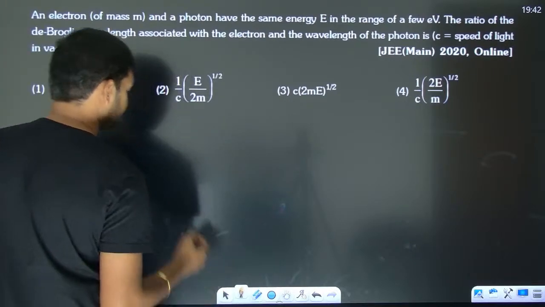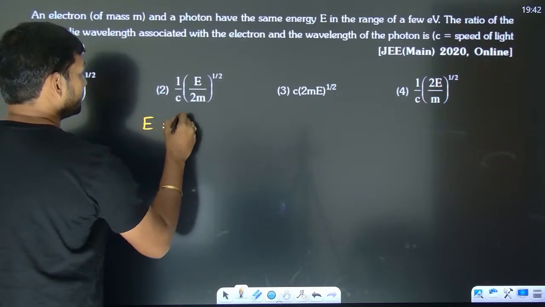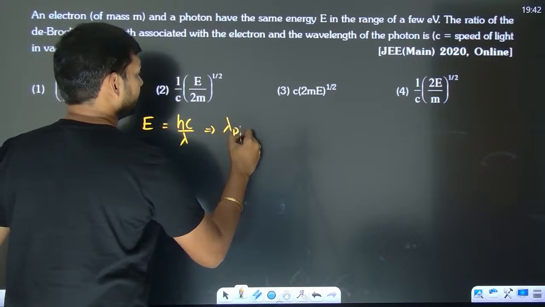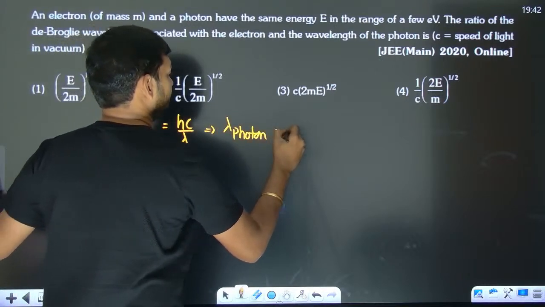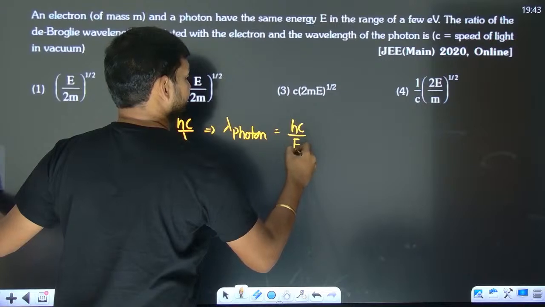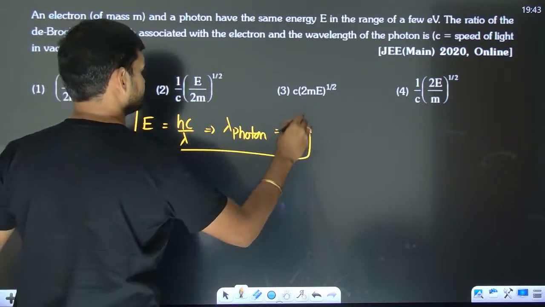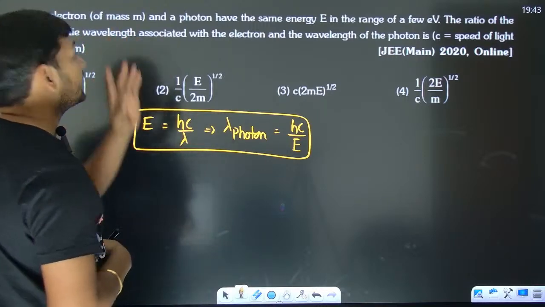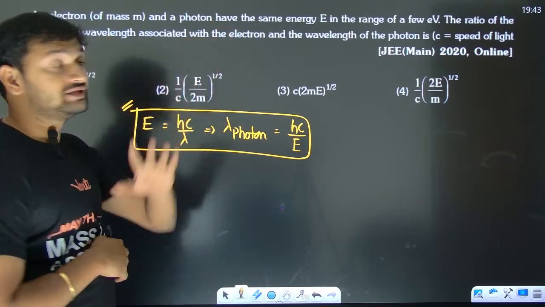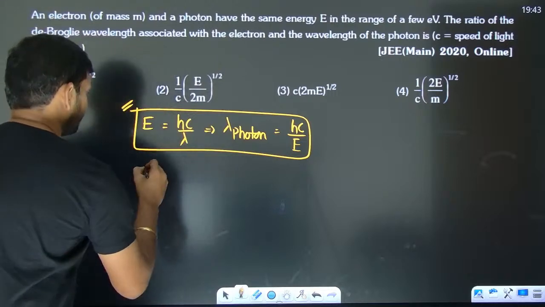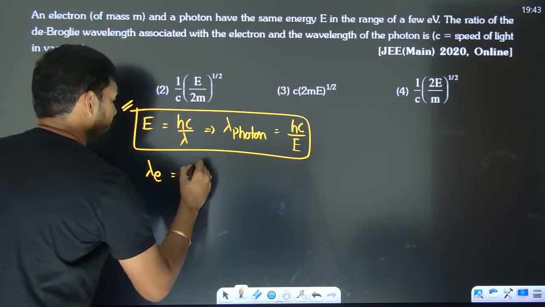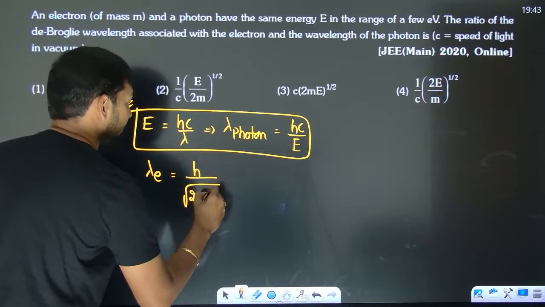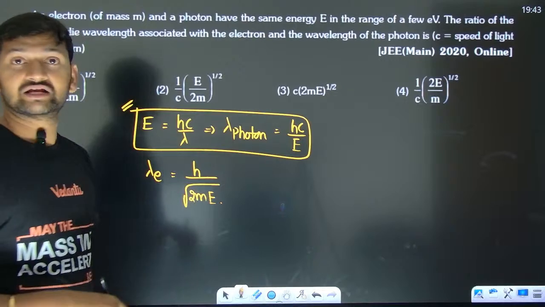Let me write step by step. Energy of the photon is hc by lambda. So wavelength of the photon can be simply written as hc by E, right? Now they are talking about electron and they say that they have same energy E. So the wavelength of the electron is h by root 2 times mass of the electron into kinetic energy of electron. So that kinetic energy I am taking as E.